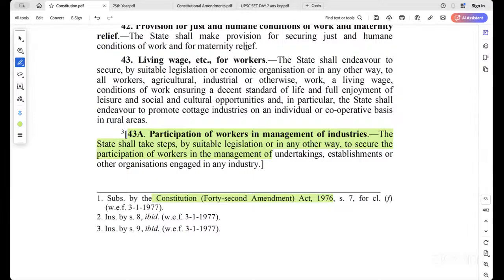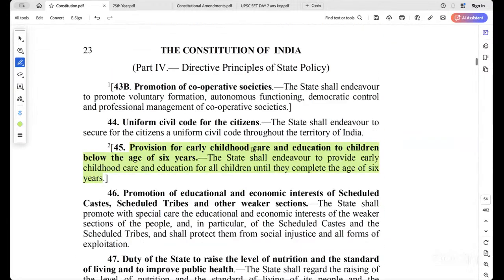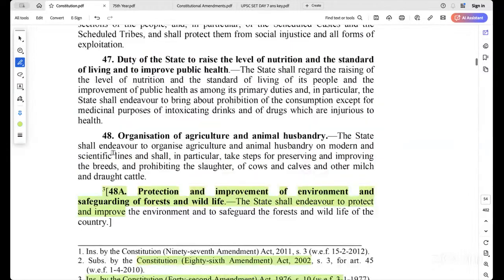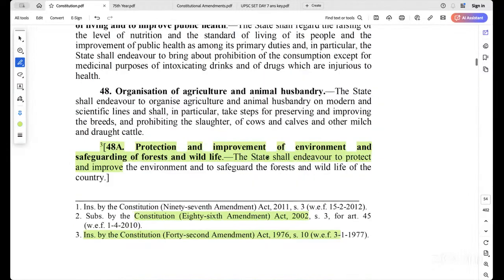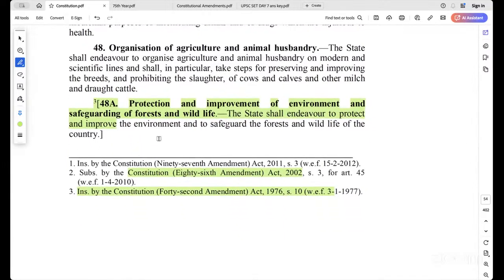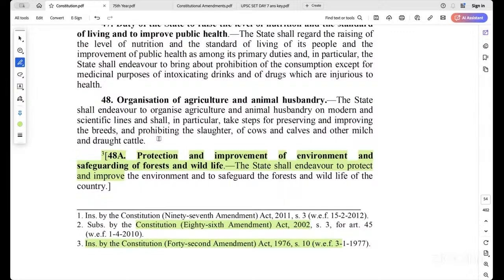With respect to the 42nd Act, all these things were included. So participation of workers in management of industries, then provision for early childhood care and education. I'm sorry, not that one. This one, 48A, protection and improvement of environment and safeguarding of forest and wildlife. That was also introduced. This 86th amendment is with respect to right to education.